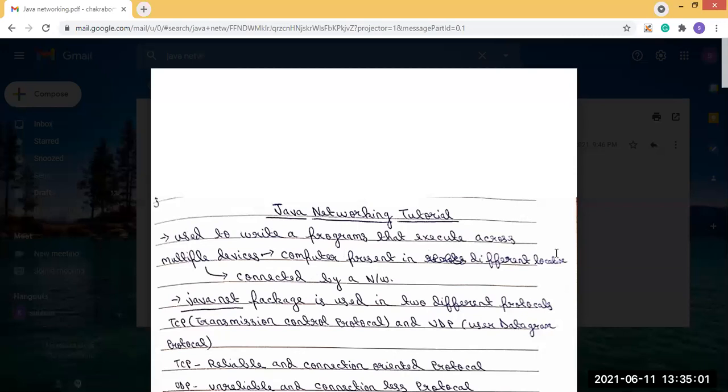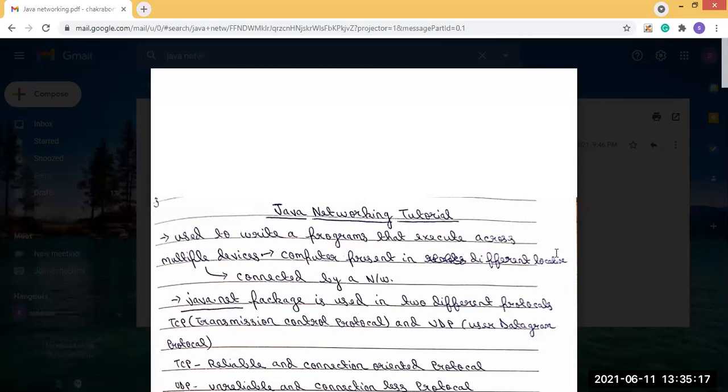If you see the networking concept, multiple computers are present, and these multiple computers are connected with one another, forming a network.